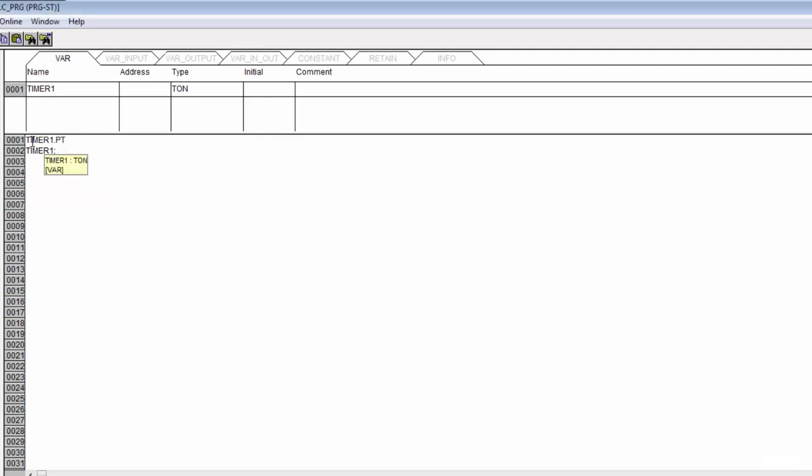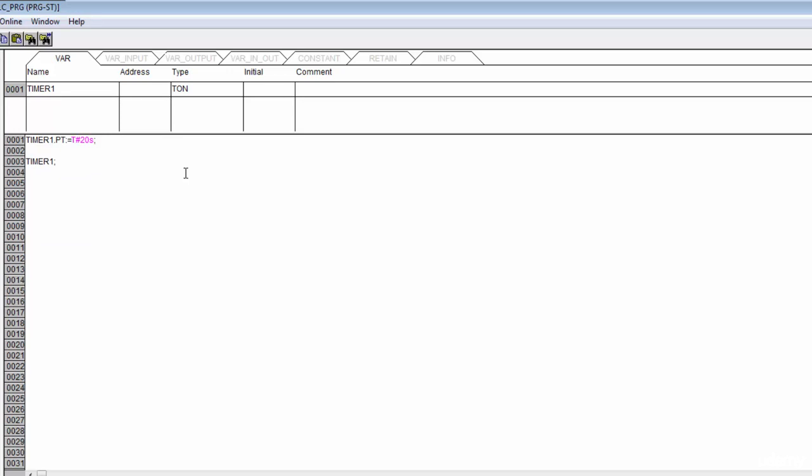For now, I'm going to define my preset time by typing colon equals and then giving it a time value. Let's give it 20 seconds. Why not? We'll be generous this time. So T pound 20s semicolon. And just like that, I've set the preset of this timer. And then let's say we'll energize this timer